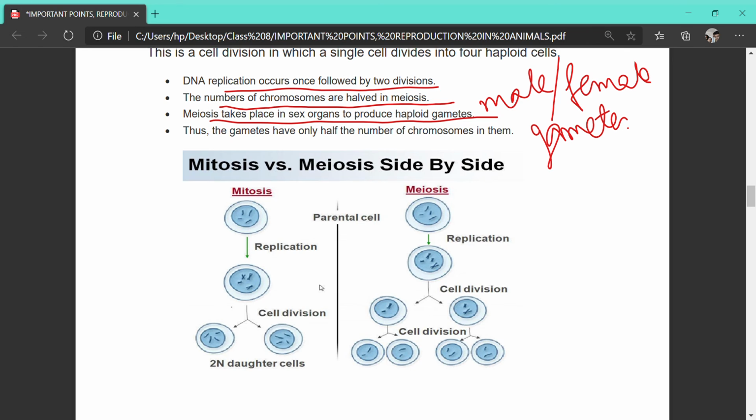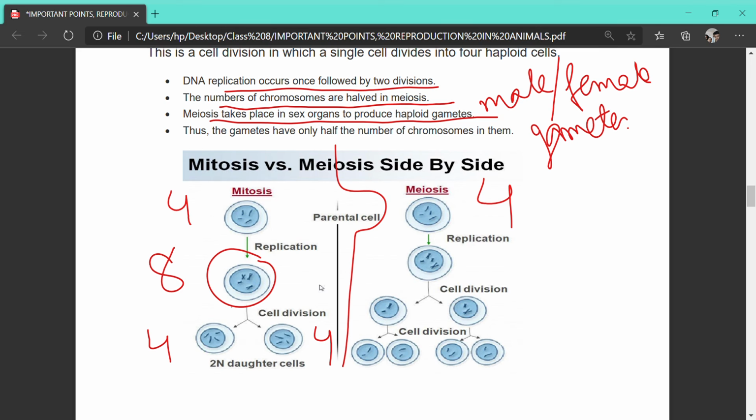Already I have told you, and now I have made a comparative analysis of these two processes. On the left side you can see mitosis, and on the right-hand side you can see meiosis. In both cases, we have started with 4 chromosomes. In mitosis, it has ended up with the same chromosome number, 4, because here it has been doubled to 8 chromosomes. Ultimately these 8 chromosomes get divided into 2 cells, and each cell has 4 chromosomes.